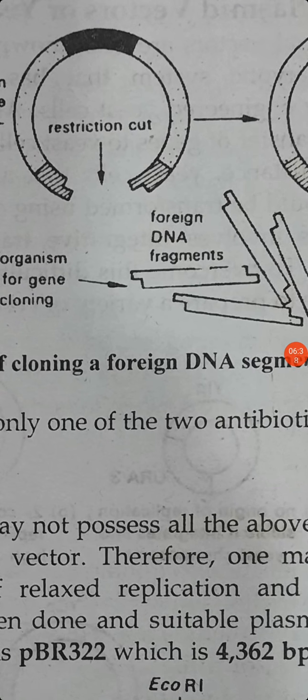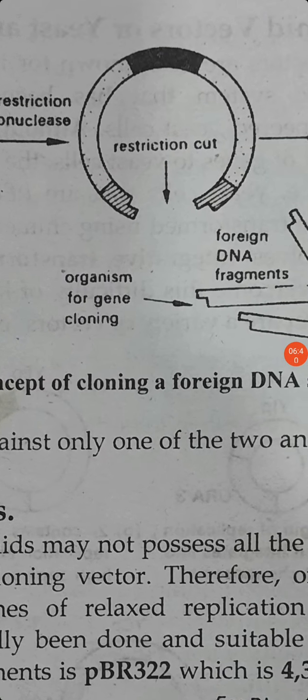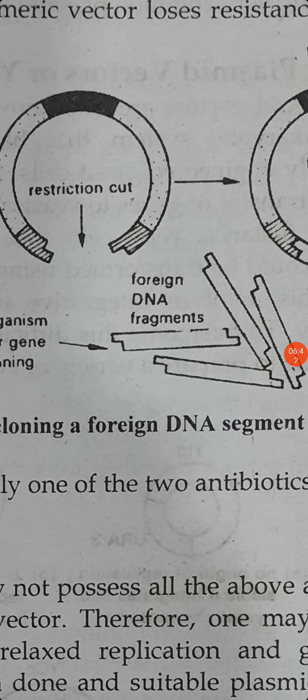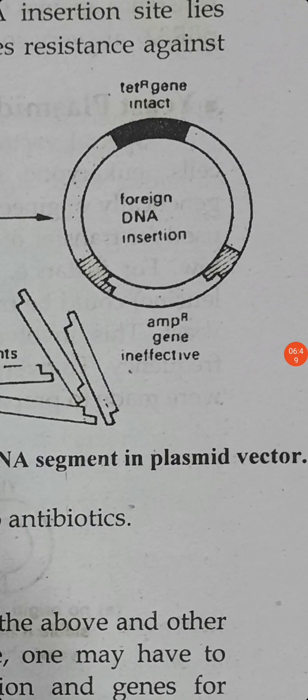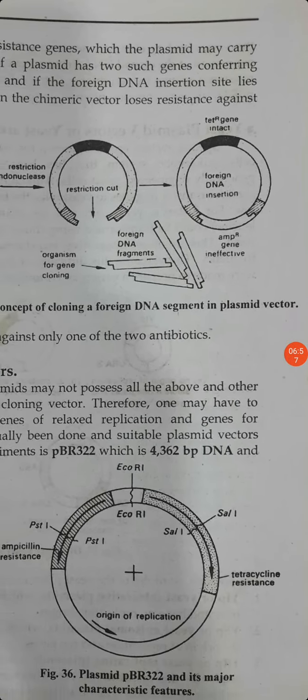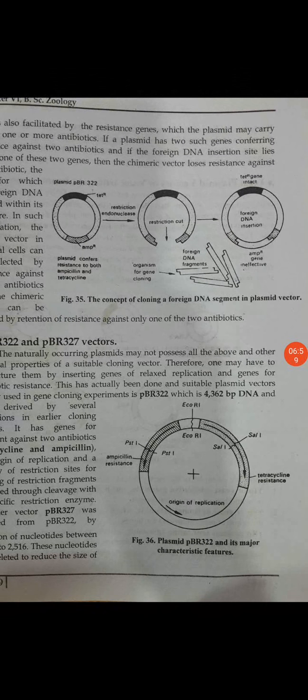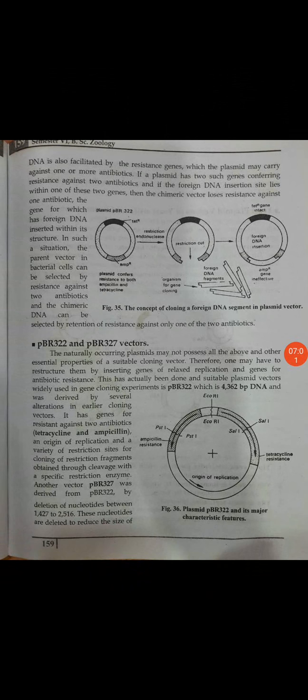This is the foreign DNA fragment and the organism for gene cloning. There is a restriction cut made with the help of enzymes, endonucleases and exonucleases, and here we get the DNA with linkers and adapters and foreign DNA. And this is the plasmid, and that plasmid is present in the bacteria. The bacteria divide, the gene also divides, and whatever product we get is in the colony.